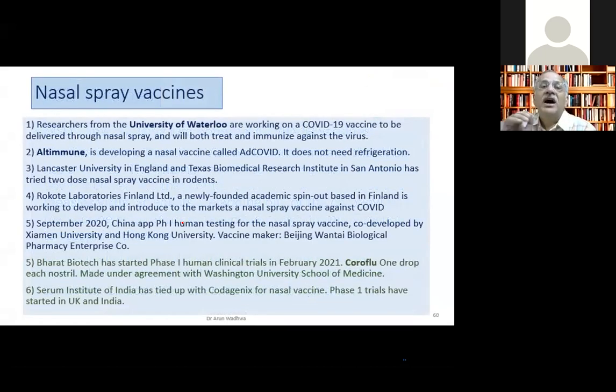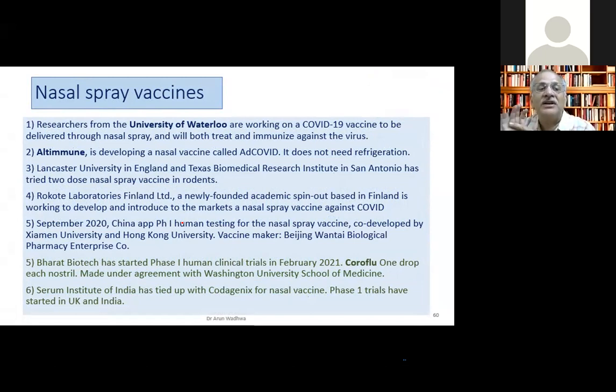So let's see. A very promising thing which we can look forward to is the nasal spray vaccines. This might be a game changer, and they have started research on this in the Waterloo University. Altimmune is another company in US which is trying to make it. And in our own country, Bharat Biotech is making Coroflu, which is a one drop each nostril vaccine. And Serum Institute is also tied with Codagenix to make a nasal vaccine.